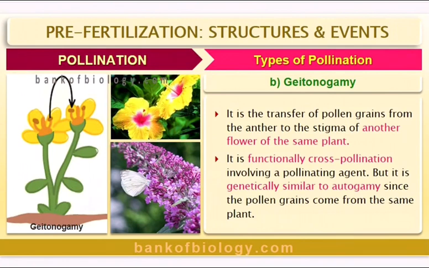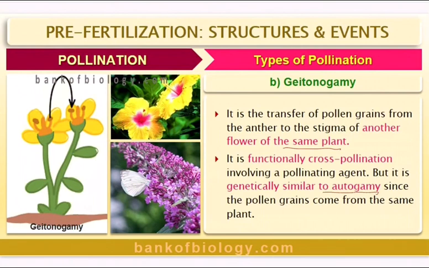Next, geitonogamy. So the second one, geitonogamy. It is the transfer of pollen grains from the anther to the stigma of another flower, but the condition is there. What is that? Same plant. So it is functionally cross-pollination involving a pollinating agent. Here it requires either water or air or some human being, bird, insect, something. So a pollinating agent is required because it is one flower to another flower.